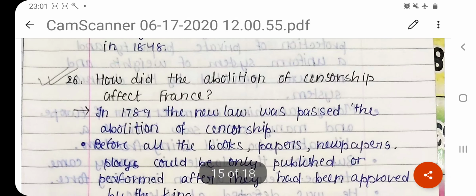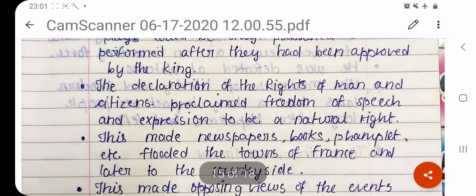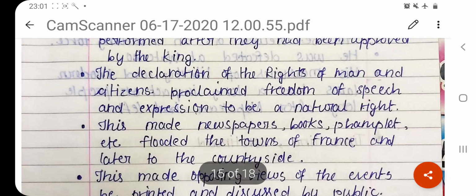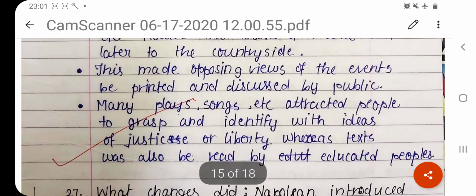In 1789, the new law was passed, which was the abolition of censorship. Earlier when there was censorship, all the books, papers, newspapers and plays could only be published or performed after they had been approved by the king. However, the Declaration of the Rights of Man and Citizens proclaimed freedom of speech and expression to be a natural right. This made newspapers, books, pamphlets, etc. flood the towns of France and later the countryside.